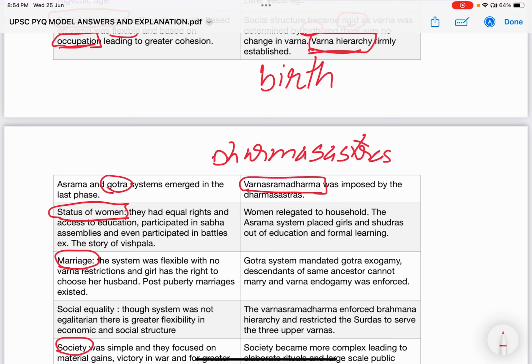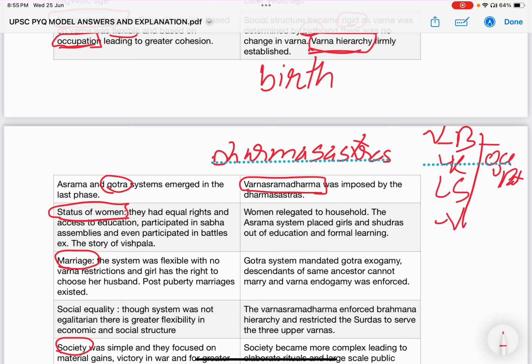Here the important aspect of Varnashrama Dharma is that every Varna, the Brahman, Kshatriya, Vaishya, and Shudra, has a destined role. They have definite occupations, and these are designed according to the hierarchy. These occupations were destined to maintain the hierarchy of the Varna order.